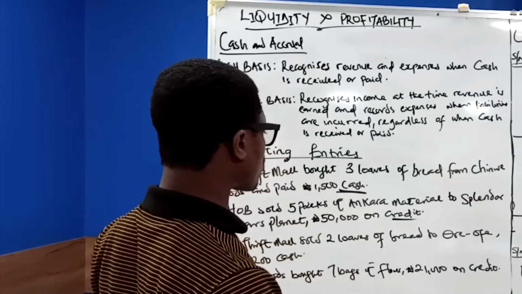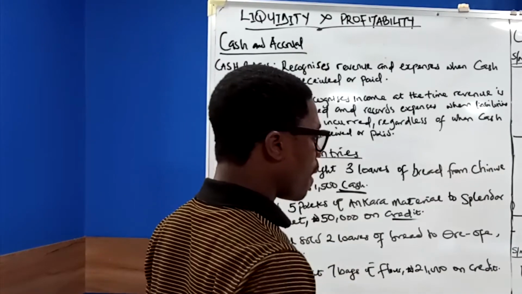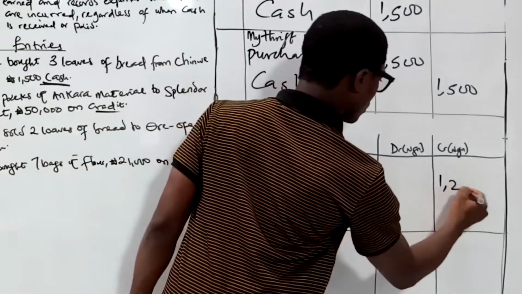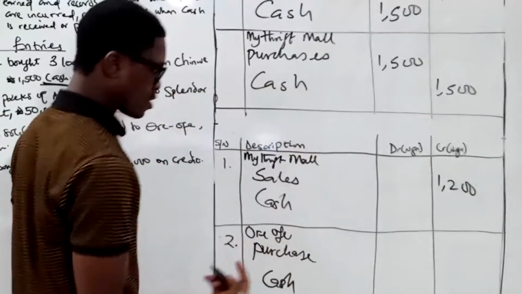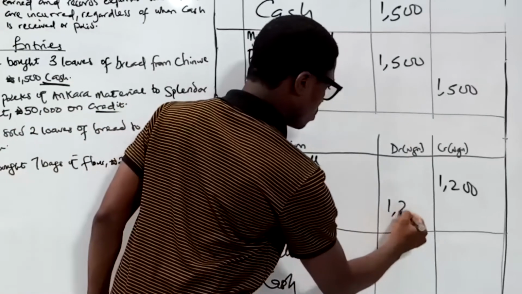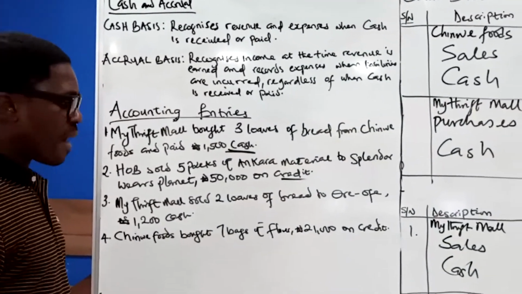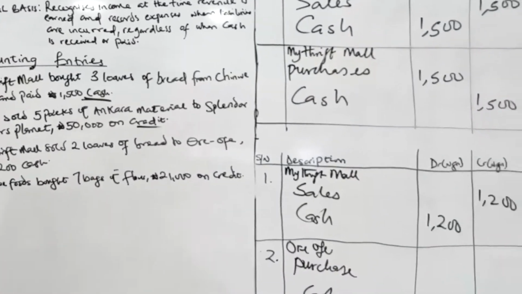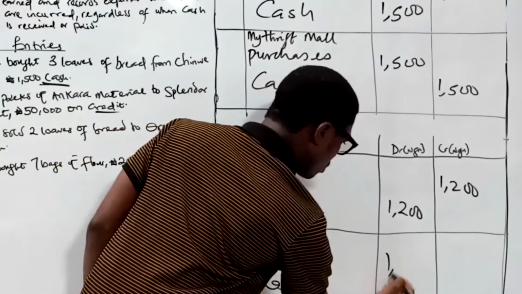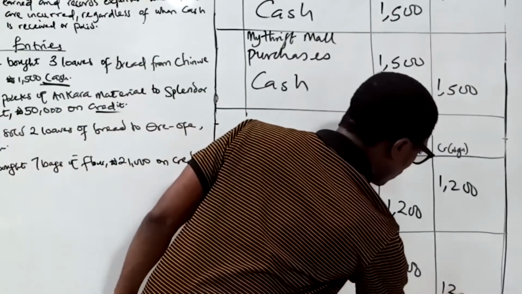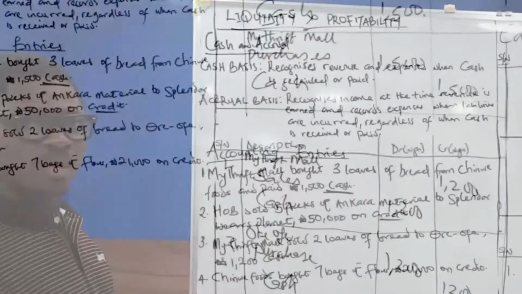My Treatment sold 2 loaves of bread to Oriofe. Sales has increased 1,200 and received how much cash? 1,200. Oriofe purchase is an expense. Oriofe purchase 1,200 and paid cash to My Treatment 1,200. Go to the fourth question.